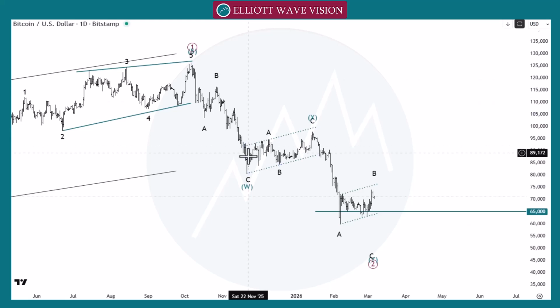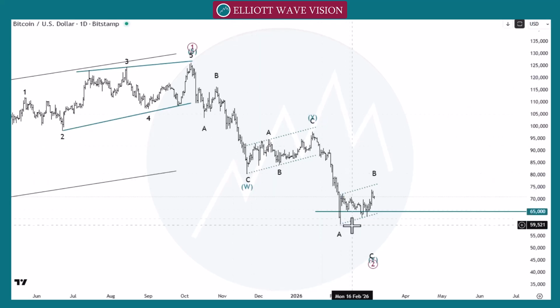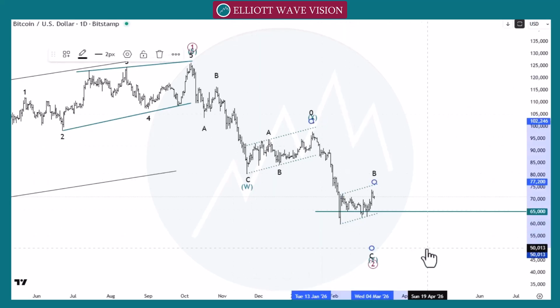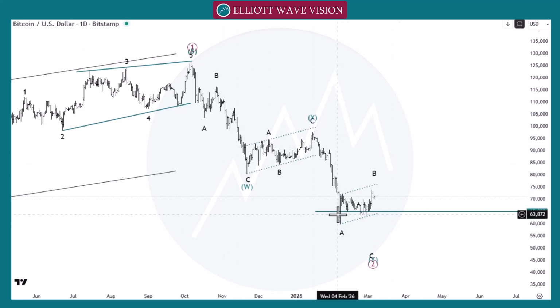Like at this point, we can count this move as a wave 1, wave 2, 1, 2, 3, 4, and 5 of these black wave 8. That's also possible. We can count differently. But market moves from one number to another number, from one minor number to another minor number. At this point, market gives us the pattern number 3.